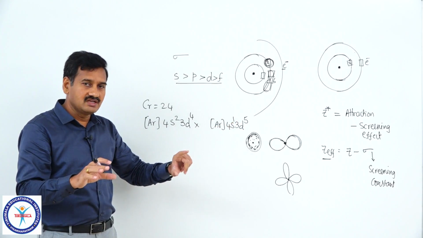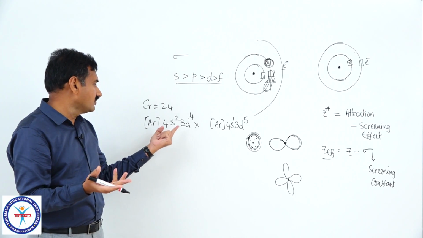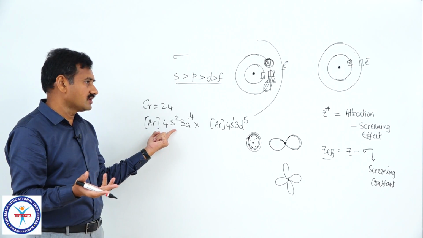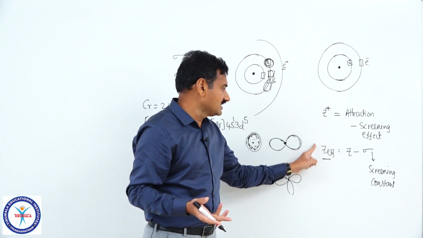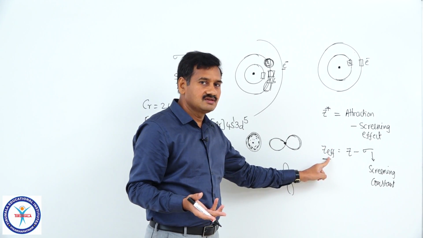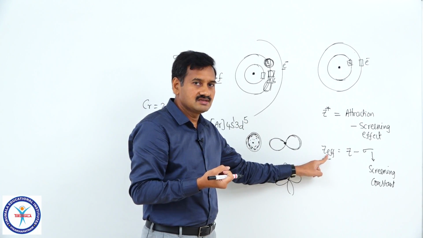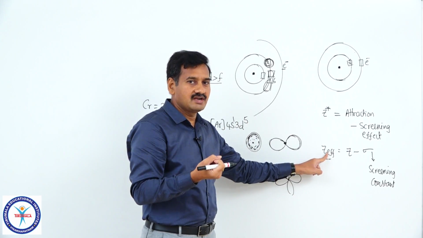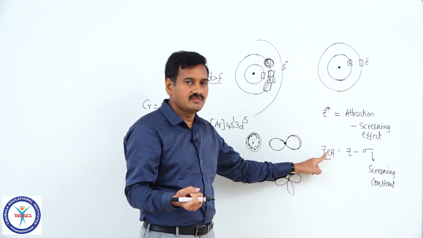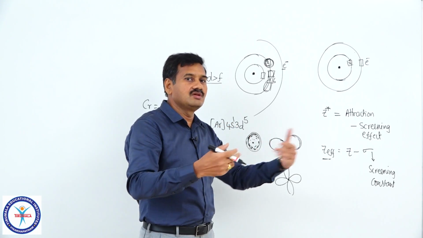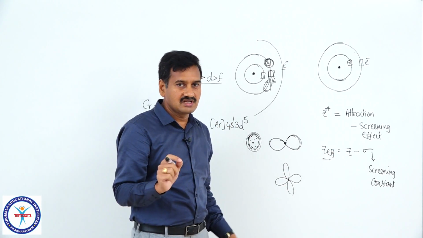So what is the resultant? In which case is there more screening effect? The screening effect is more with more electrons in the s orbital. If the screening effect is more, Z effective is less. If Z effective is less, the tendency to attract the electrons is less, that is, the stability of the atom is less. Electrons are not tightly bound by the nucleus; you can easily remove them.